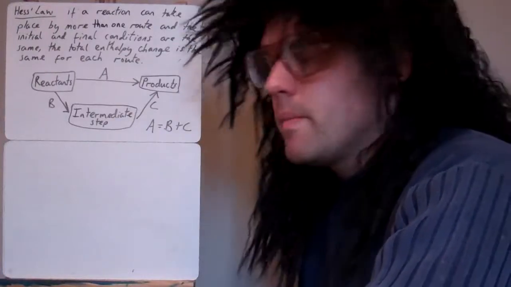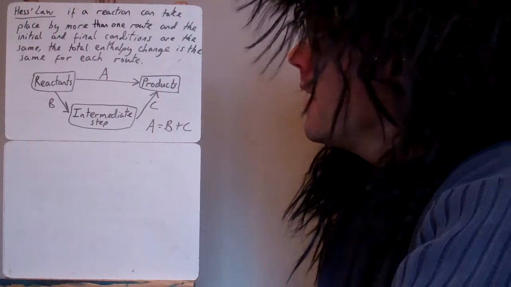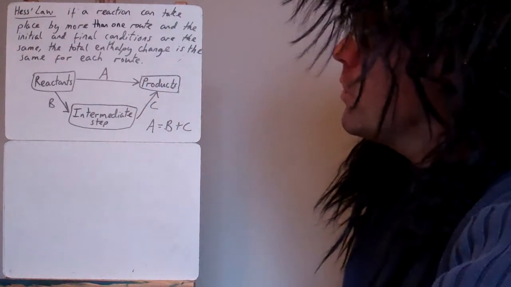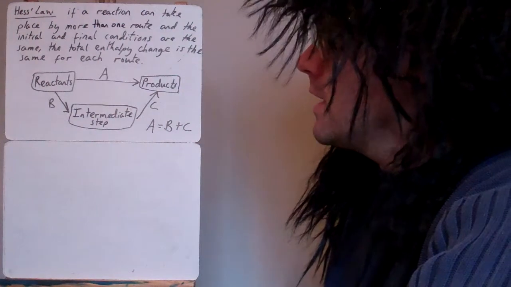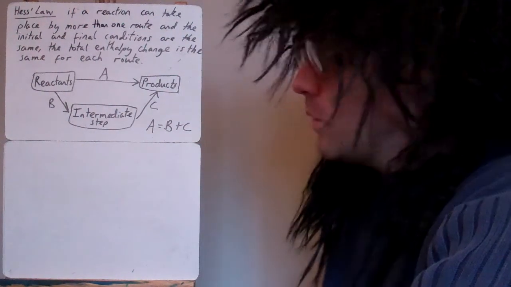Okay, this video is about Hess's law and Hess's cycles. So Hess's law. What is Hess's law? If a reaction can take place by more than one route and the initial and final conditions are the same, the total enthalpy change is the same for each route.